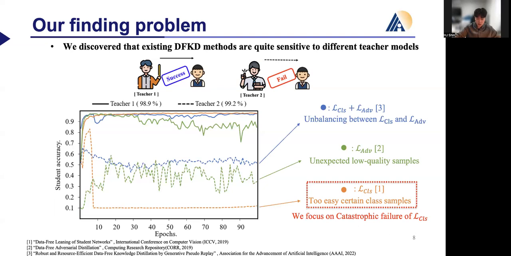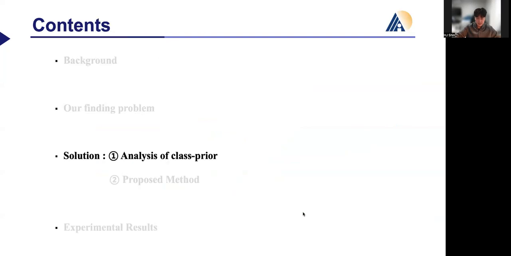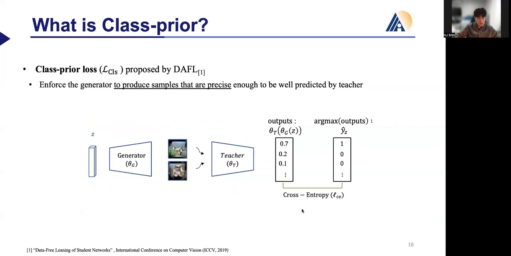Especially, we focus on the catastrophic failure of the first case, crisp-prior, so we conducted a detailed experiment to precisely analyze the principles of crisp-prior. This is the analysis of crisp-prior. First, let's see what crisp-prior is. Crisp-prior enforces the generator to produce samples that are precise enough to be well predicted by the teacher model.